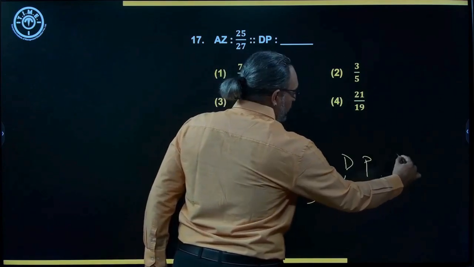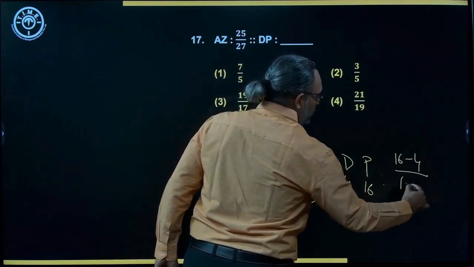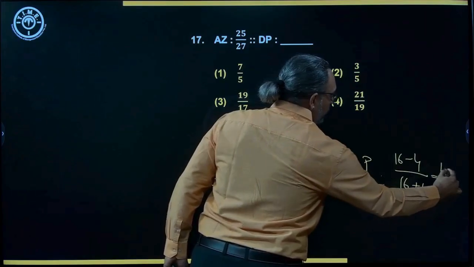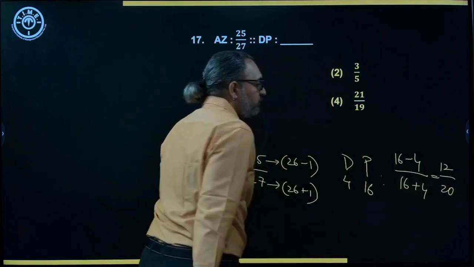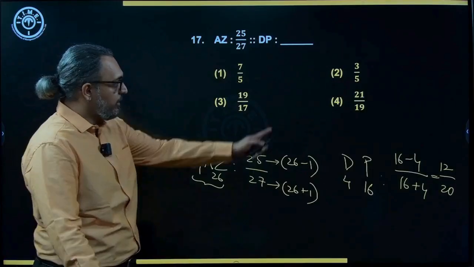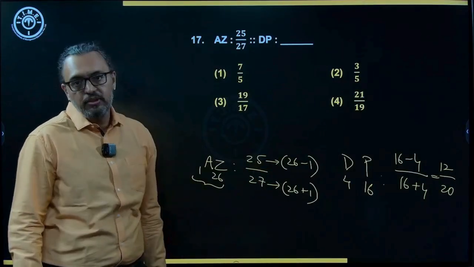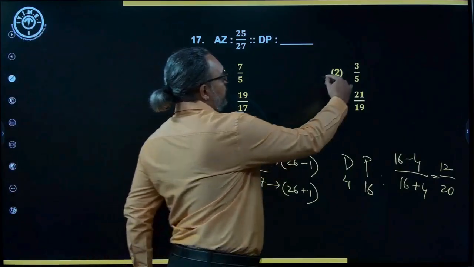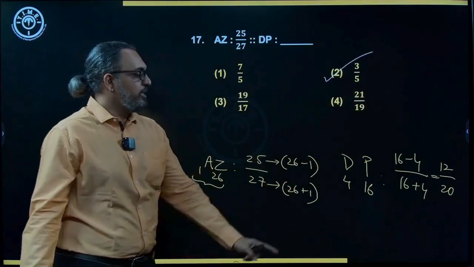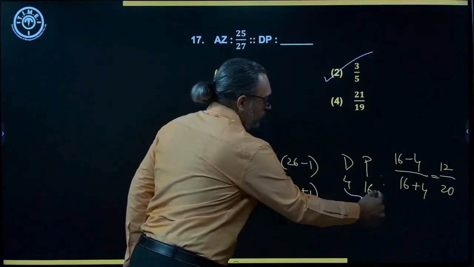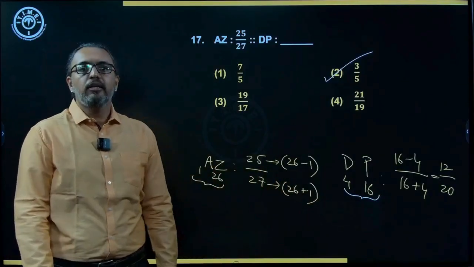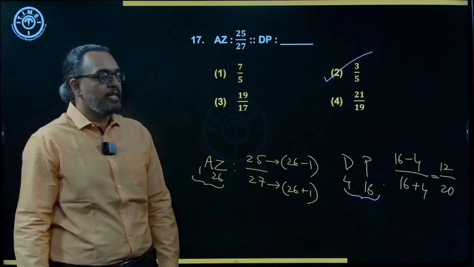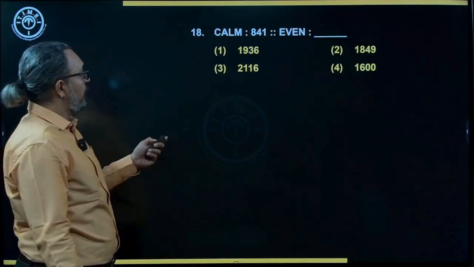So I can write it as 16 minus 4 upon 16 plus 4, which is nothing but 12 upon 20. So 12 upon 20, when I simplify, what do I get? 3 by 5, 4 times. Correct? So that's what we mark, 3 upon 5. Using the place values, you are writing the numbers there. Yes? Okay. Then next one.